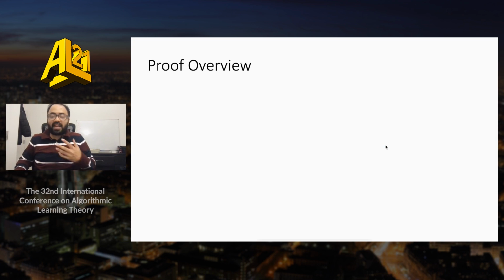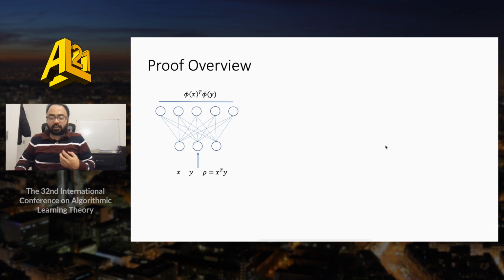Let me now provide a very quick proof overview of our main result. Suppose we have an input pair x, y with rho denoting their inner product, and suppose we pass it through one layer of the network. We are interested in the inner product of the representations obtained at the end of this layer. An easy calculation shows that the inner product is equal to the expectation of the product of the first coordinate of the post activation. This is denoted by phi1 in the slide, and this is a byproduct of the fact that we have assumed infinite width networks.